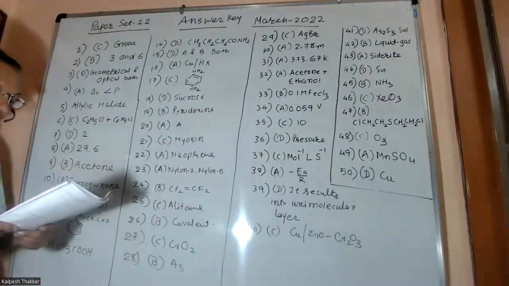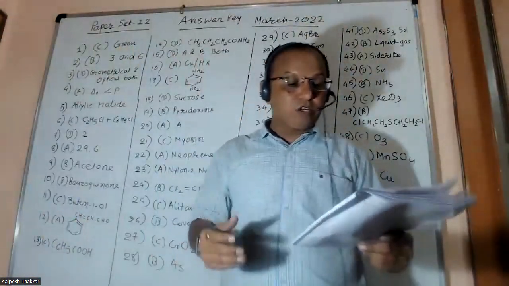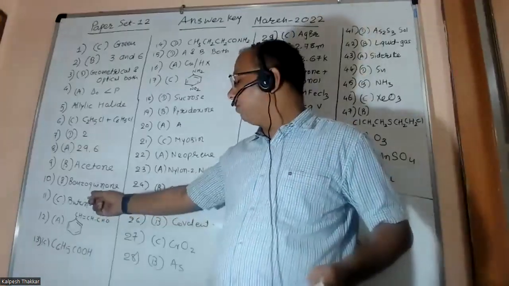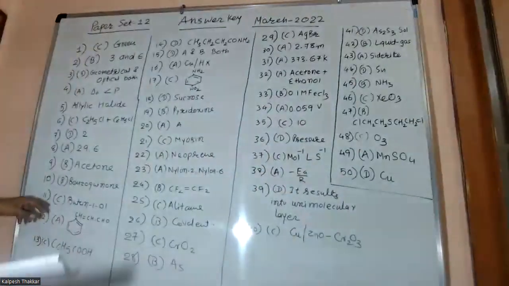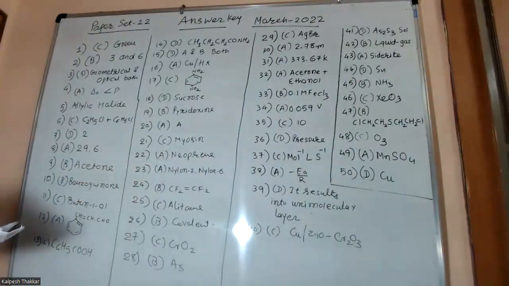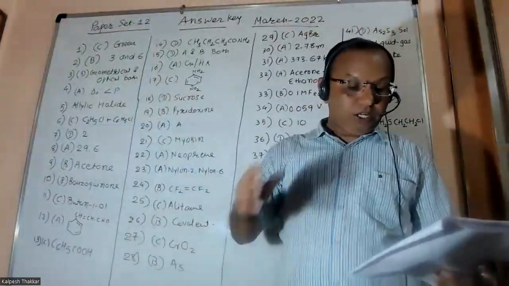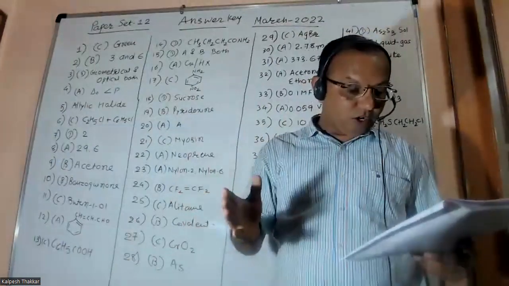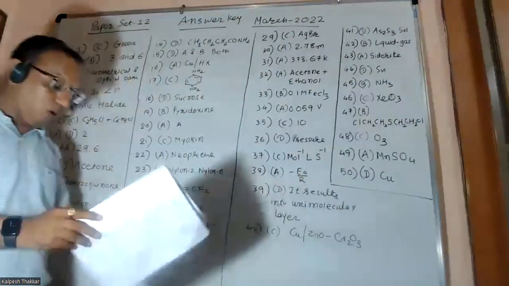Next, the 10th question asks which product is obtained by oxidation of phenol with chromic acid CrO3. Friends, the answer we can get is option B, benzoquinone. Next, question number 11: under identical conditions, which has the highest boiling point? Friends, primary alcohol has the highest boiling point, and here primary alcohol is given as butan-1-ol. One more primary alcohol is there, that is propan-1-ol, but propane has 3 carbons, butane has 4 carbons. So obviously butan-1-ol is the correct answer.